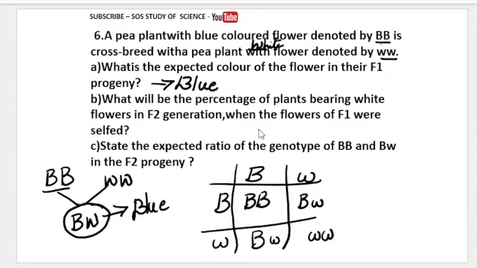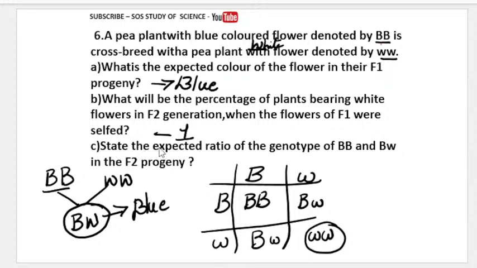So what is my answer now for F2 generation? How many white flowers did you get? You got only one set of white flowers. This is completely homozygous, the recessive character. Okay, that is white. So one set of white flower we got in the F2 generation, because we are getting this on self pollination.